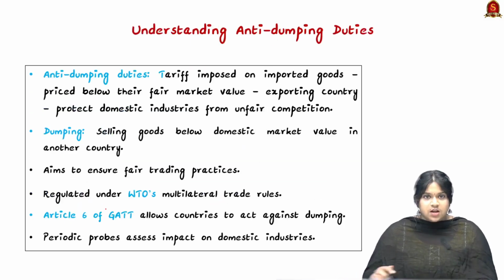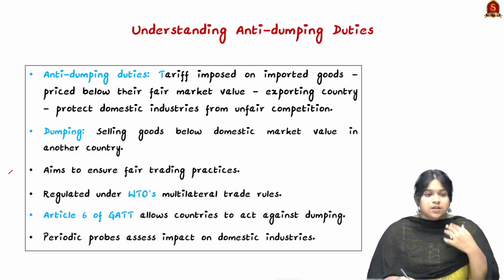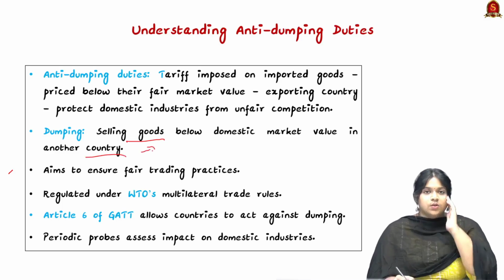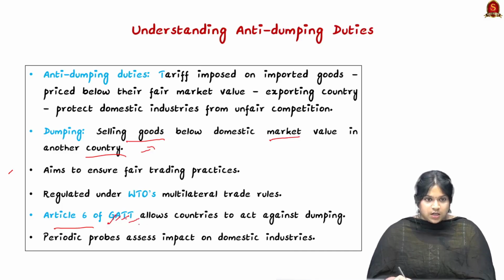We should understand what anti-dumping duty is. Dumping means selling goods in another country below the domestic market value. Here China has been dumping its goods in India at very low prices. According to Article 6 of the General Agreement on Tariffs and Trade, GATT, countries are allowed to act against dumping. It is the country's decision to take such action.